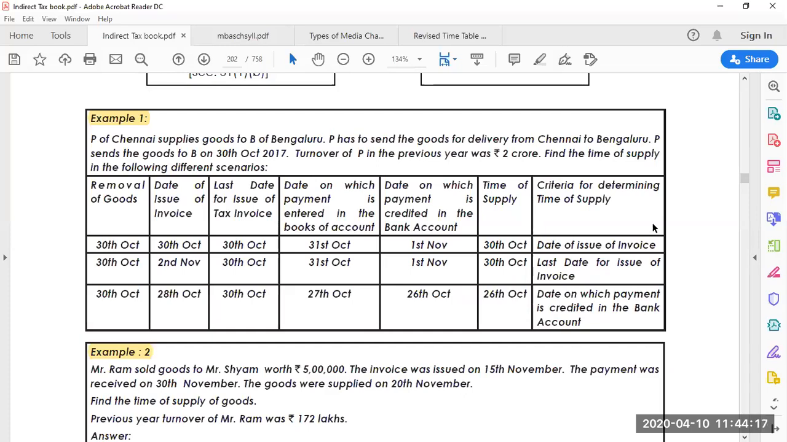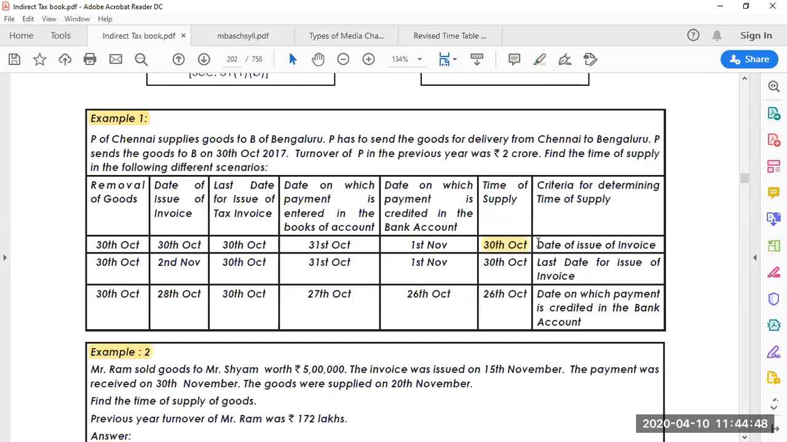Okay, let's look at the first one. Removal of the goods is 30th October. Date of issue of invoice is 30th October. Last date for issue of the tax invoice is 30th October. Date on which the payment is entered in the books of account is 31st October. Date on which the payment is credited to the bank account is 1st November. So what is the date I have taken as the time of supply? 30th October. What is the criteria I have considered here? Date of issue of invoice. So I have considered 30th October as the time of supply.